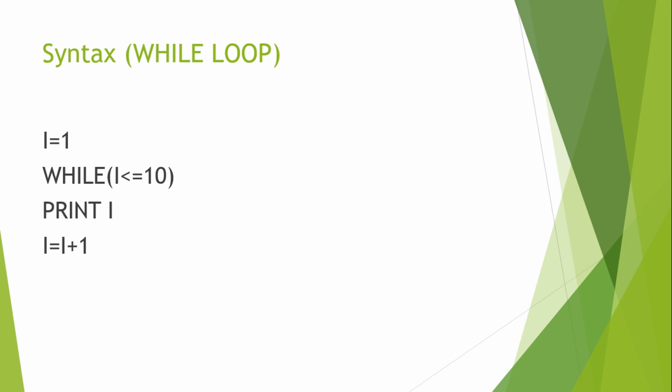Now again I'm going to revise the FOR-NEXT loop here. If you remember, we used to write the NEXT keyword, and the NEXT keyword is used to increase the value of the loop variable automatically by 1. But in the WHILE-WEND loop we can't use NEXT so that it increases automatically; we have to do it manually. So here I have to write I equal to I plus 1 to increase the loop variable so that the loop keeps executing the statements. And then we are going to write WEND.